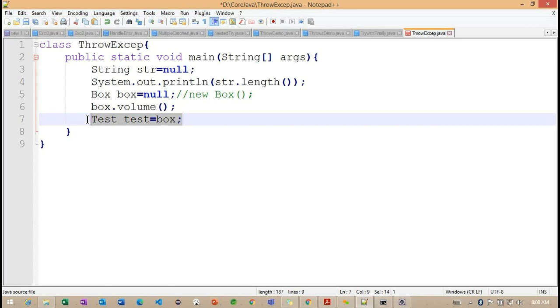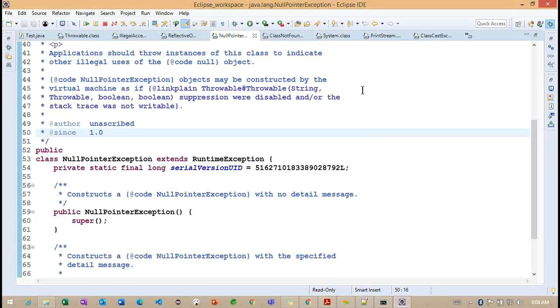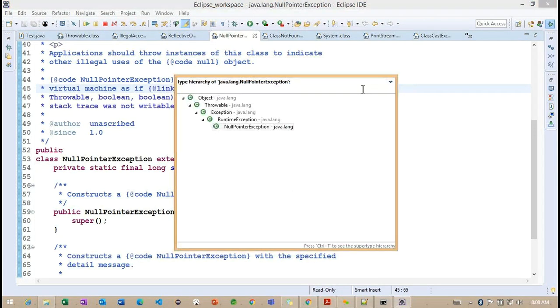So class not found, we cannot understand here. Basically, while compiling the code or while running the code, if the class is not found, we may get the class not found exception. Class not found exception and no such method exception we can see when we discuss Spring related concepts, because we may get this kind of exception while discussing the Spring concepts.